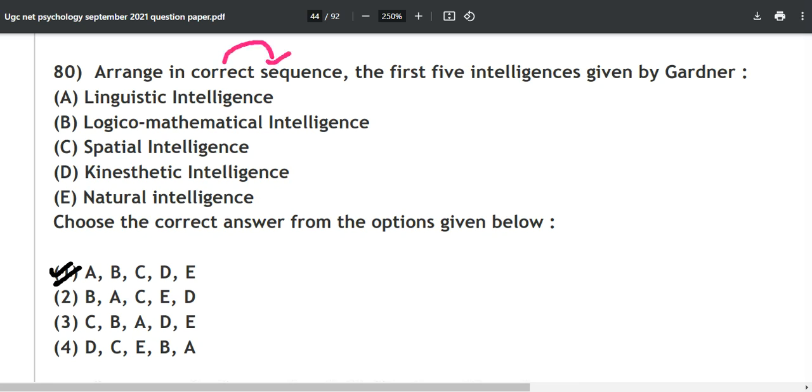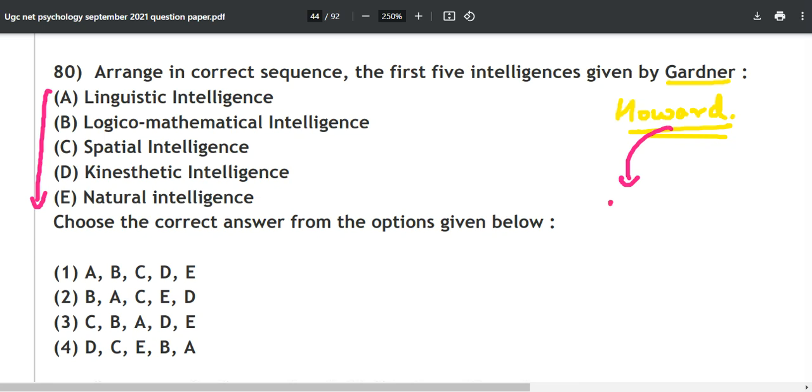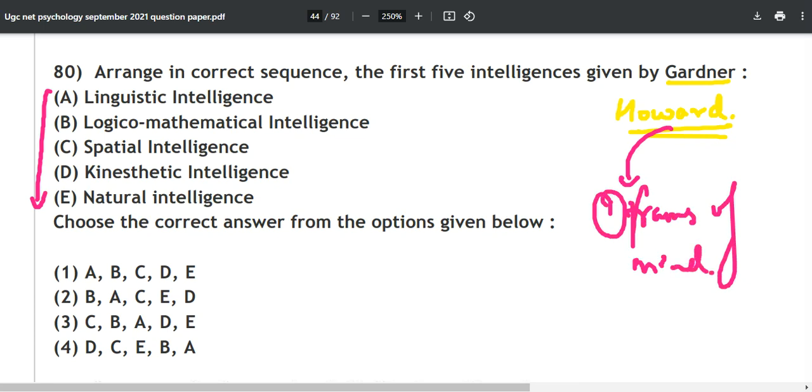So there is no such sequence, but as per NTA, the first 5 intelligences given by Gardner are linguistic, logical mathematical, spatial, and then you have the kinesthetic, and then you have the natural. These all are intelligences given by whom? Given by Howard Gardner. Howard Gardner has written 2 books. One of them is most famous, called the Frames of Mind. 1983 or 73, I'm not sure, but one of these years he wrote this Frames of Mind.